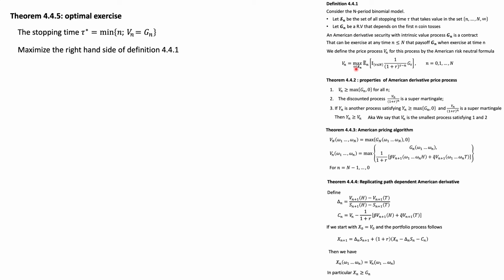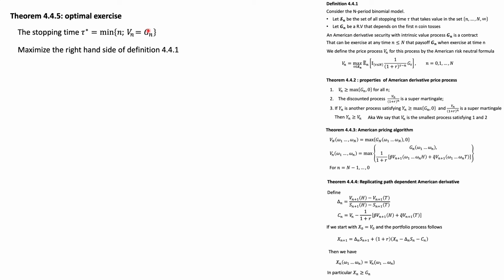And we're saying here that the optimal exercise strategy is to exercise the option as soon as the value of the option is equal to its intrinsic value. The first time this happens, you just exercise the option, and that will maximize. That's the optimal stopping time.